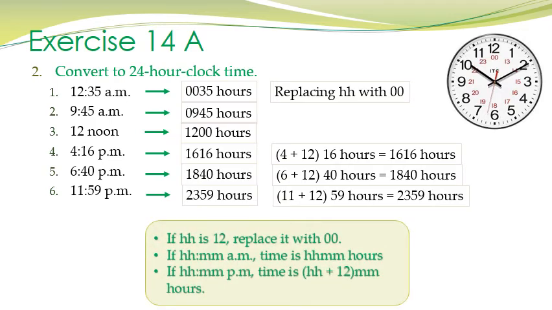So children, if HH or hour is 12, replace it with 00. If HH:MM AM, then time is HH:MM hours. If HH:MM PM, then time is HH plus 12, MM refers to the minutes, hours. Clear?